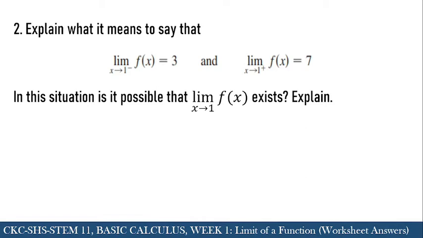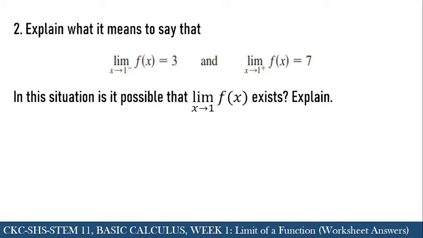Explain what it means to say that the limit of f of x as x approaches 1 from the left is equal to 3, and the limit of f of x as x approaches 1 from the right is equal to 7. In this situation, is it possible that the limit of f of x as x approaches 1 exists? Explain.